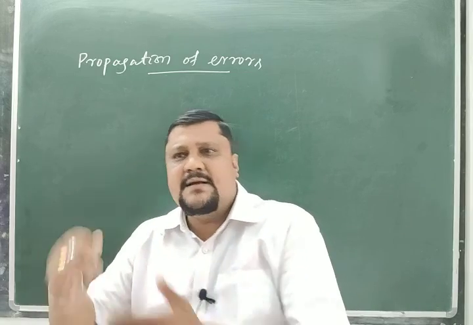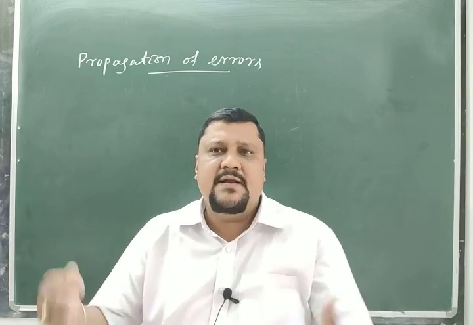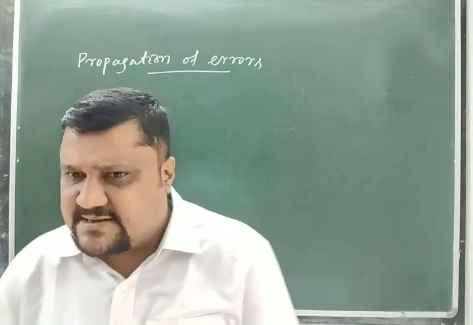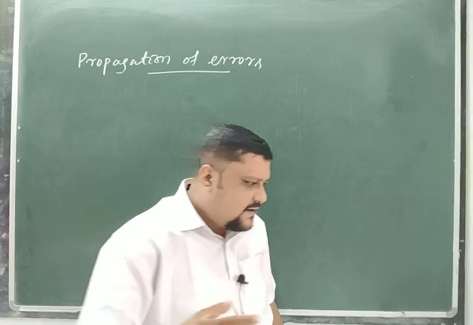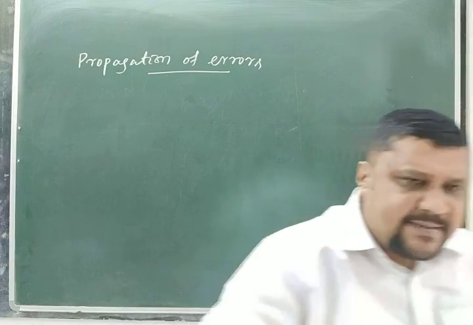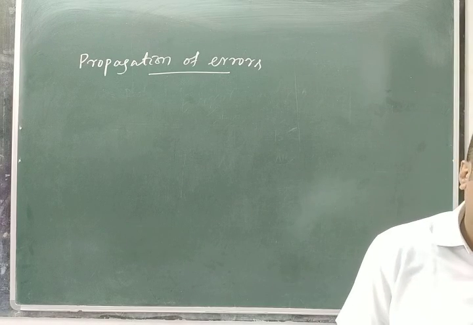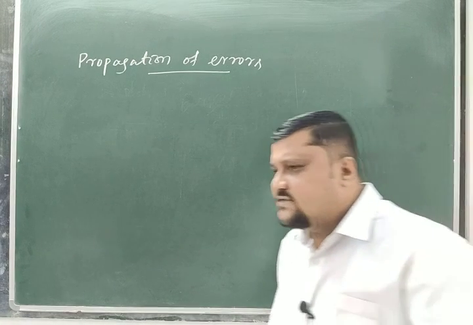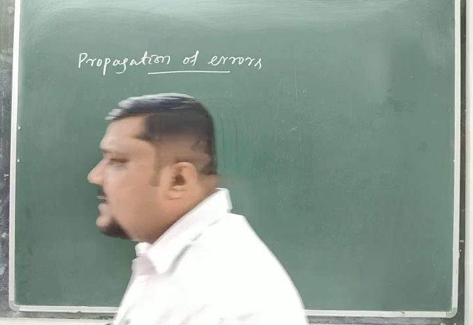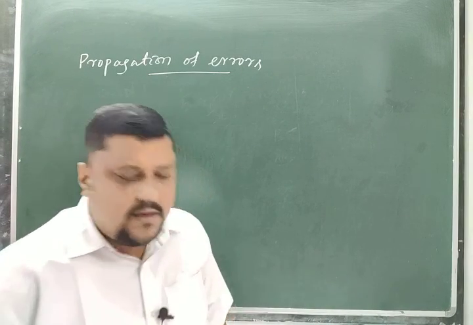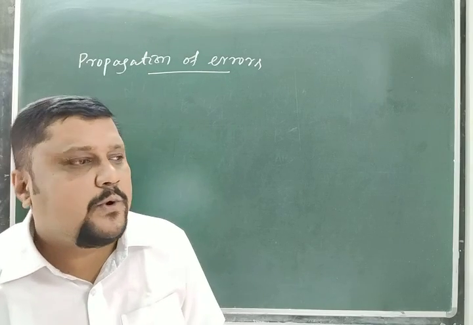Like that, when you do different mathematical operations with physical quantities, this error propagates to my result. So as physics students, we should know that error so that we can do the further investigation. Okay.